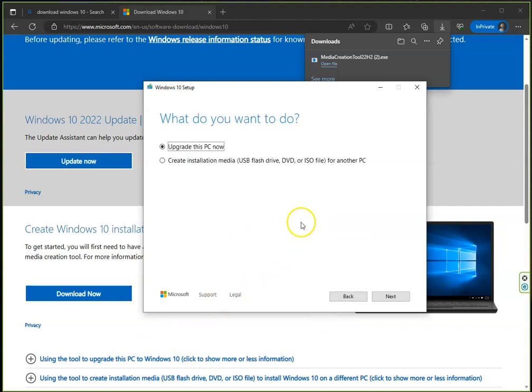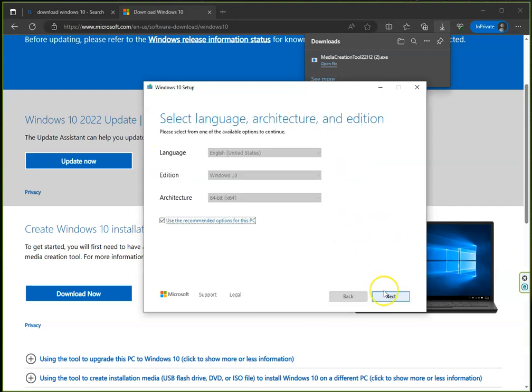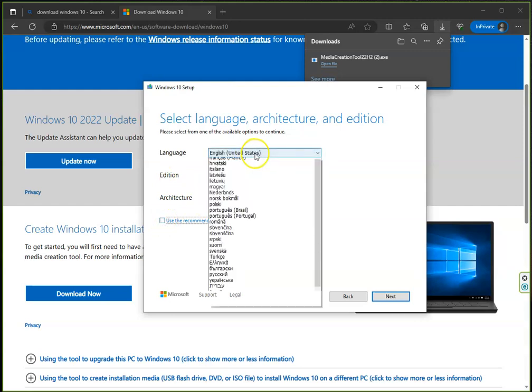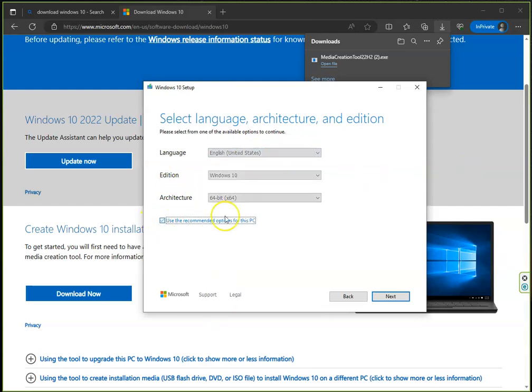And what do you want to do? Upgrade this PC now? We don't want to upgrade this PC because I already have Windows 10. So we want to create installation media, USB flash drive. Of course, you need a USB drive to create the USB installer. Let me click on next. By default, the language is going to be English and the edition Windows 10. I could unselect this and customize it, but I'm going to leave it as is and click on next.